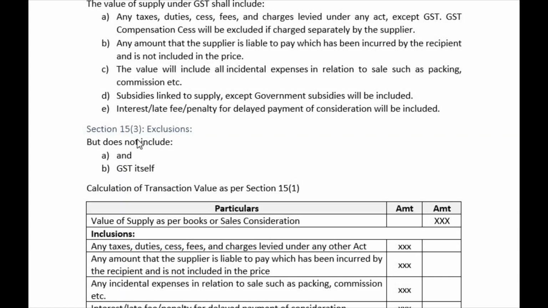Then there are two exclusions. Okay, there is some typing mistake, but it does not include. Here it is discount. I will just type any other discount and GST itself, right? This is what you can understand.